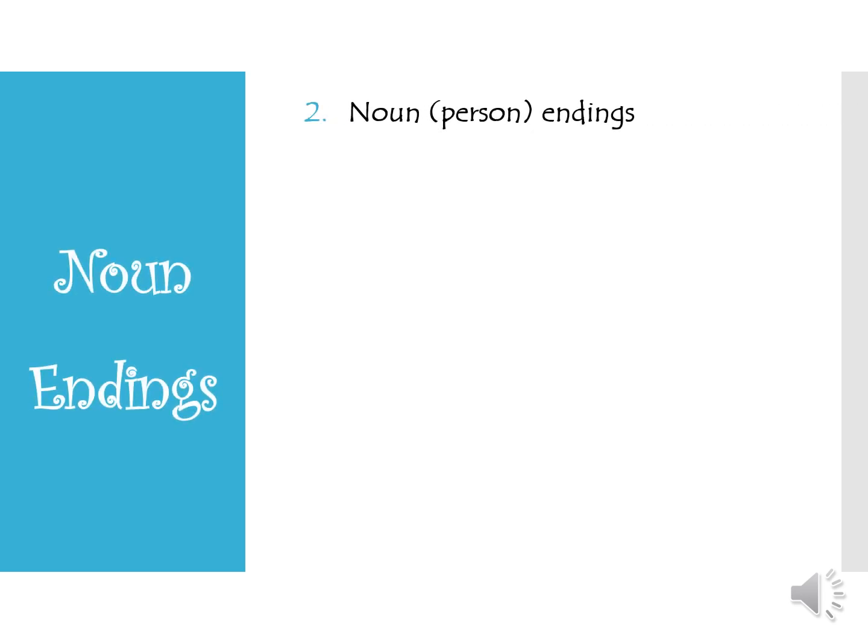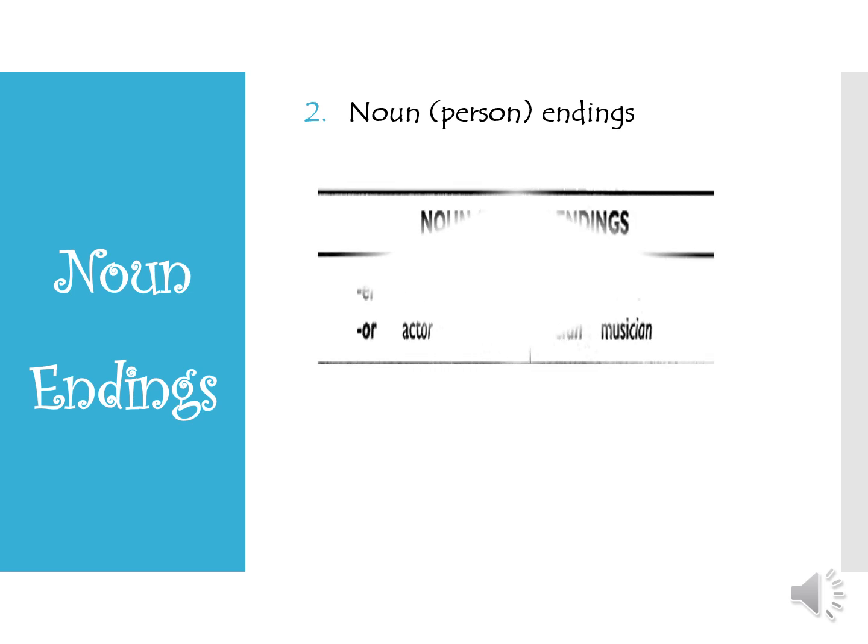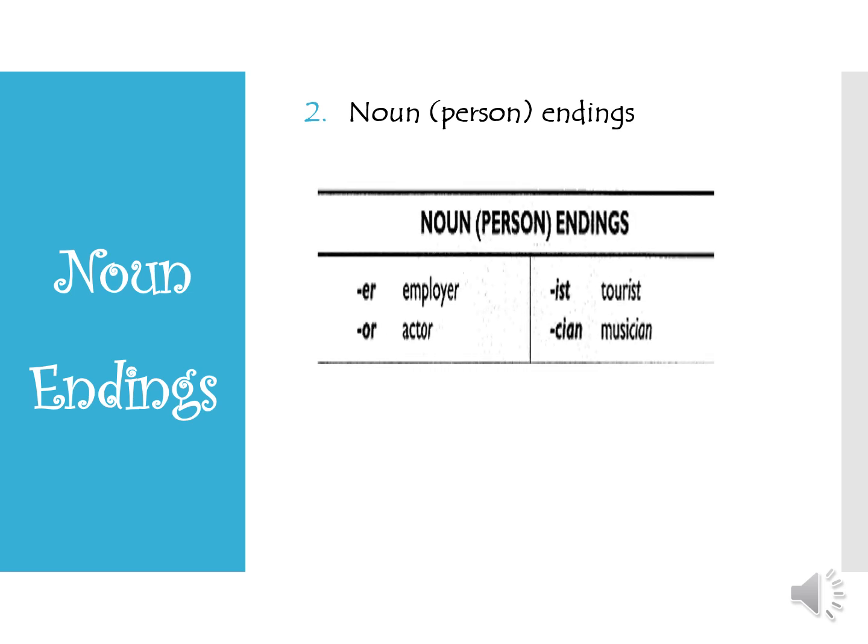The next is noun or person ending. For example, er, or, ist, and ian. For example, we can find it in the word employer, actor, tourist, musician. So those endings indicate noun for person. Can you mention other examples? Of course, I'm sure you can mention it.